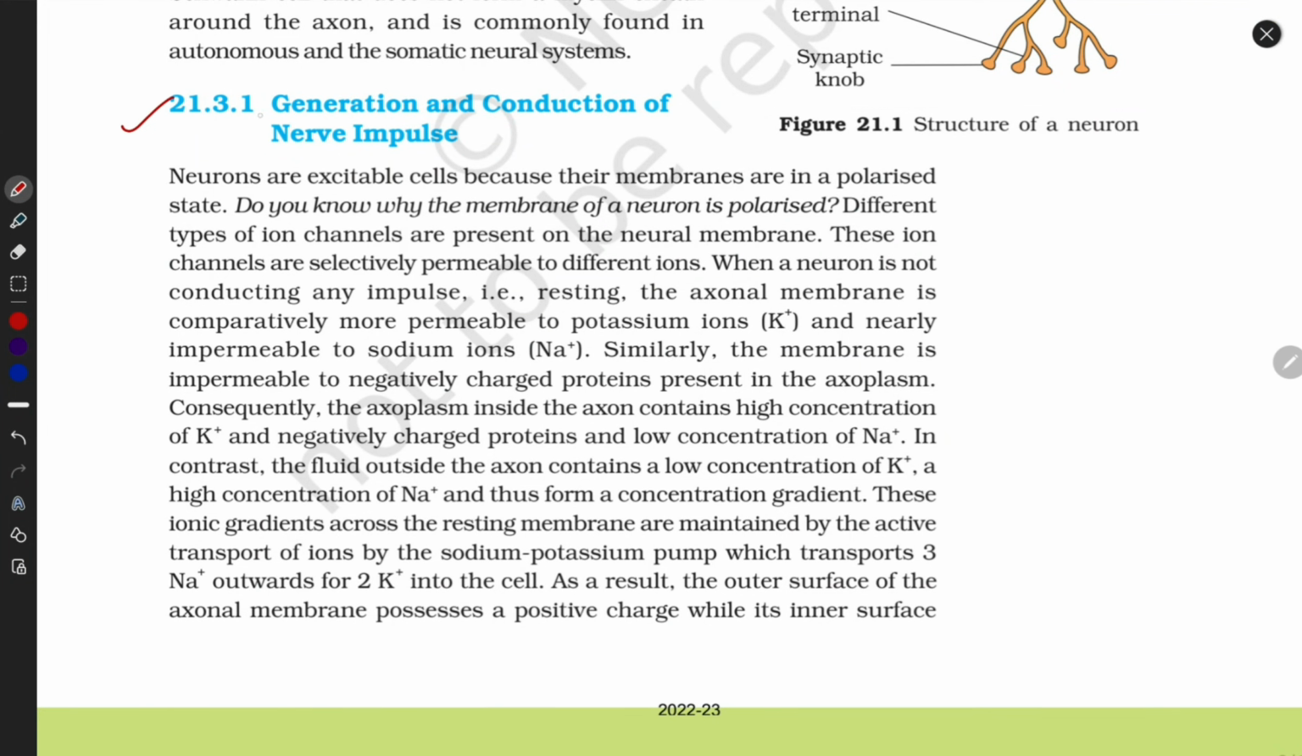Our new topic is generation and conduction of nerve impulse. Before starting this explanation, I want to clear some terms like what are the channels, what is the pump. Alright guys, I want to clear something new.